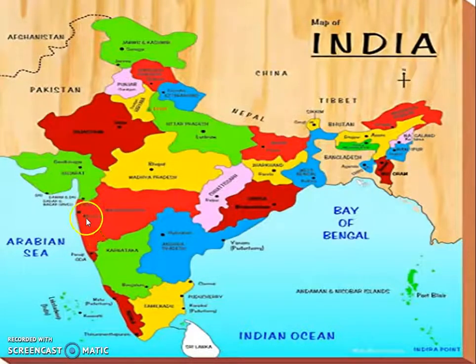Sea is also made up of salty water, and the sea is covered by land on 3 sides. Here you can see the Arabian Sea is covered by land on 3 sides, and the Bay of Bengal is also covered by land on 3 sides. So it is called a sea. And the Arabian Sea is situated on the western side of our country. The sea is a smaller water body than the ocean. Ocean is the larger water body.